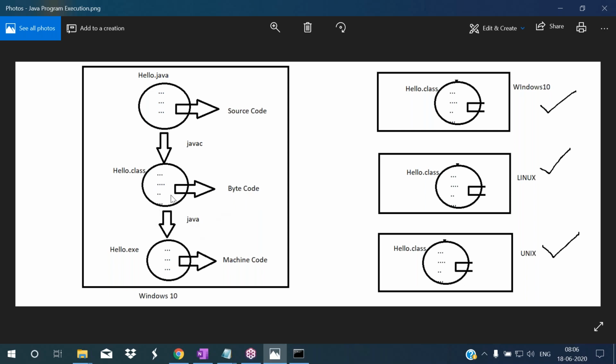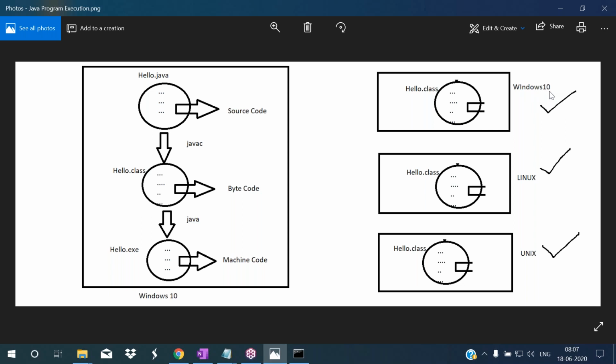When you use this java command, this bytecode is translated into machine code according to the operating system the system has. This system has the Windows 10 operating system, so Windows 10 machine code is generated here. This is a Java application developed in a system which has Windows 10. I want to run the same Java application in another system which has the same operating system, Windows 10.